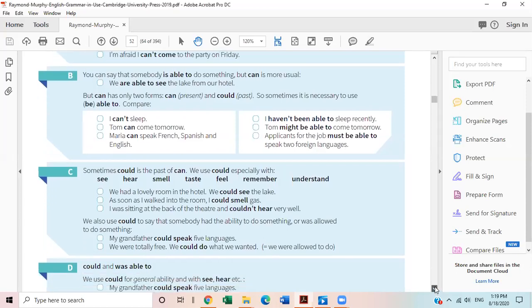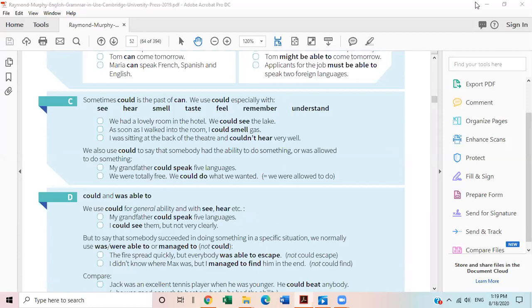Now let's talk about how sometimes could is the past of can, and we use could especially with see, hear, smell, taste, feel, remember, understand. All right, there are some examples. We had a lovely room in the hotel. We could see the lake.